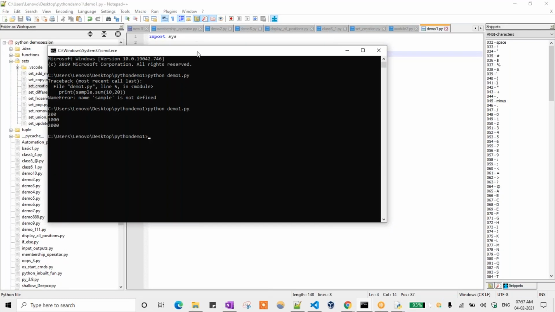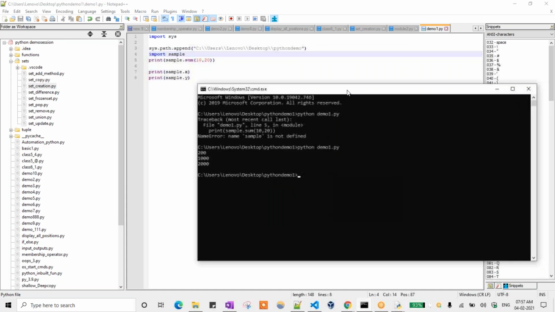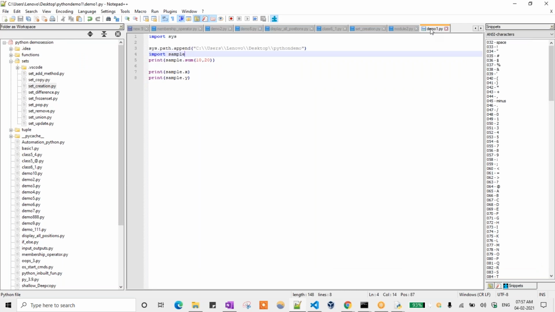So see here, from another package we are calling that one. So this is a different package now. Python demo one, under that one more file is there, right? So demo 1.py file is there. So how are we accessing from another package? This is one package and Python demo is another package, right? This is under another package. One second.